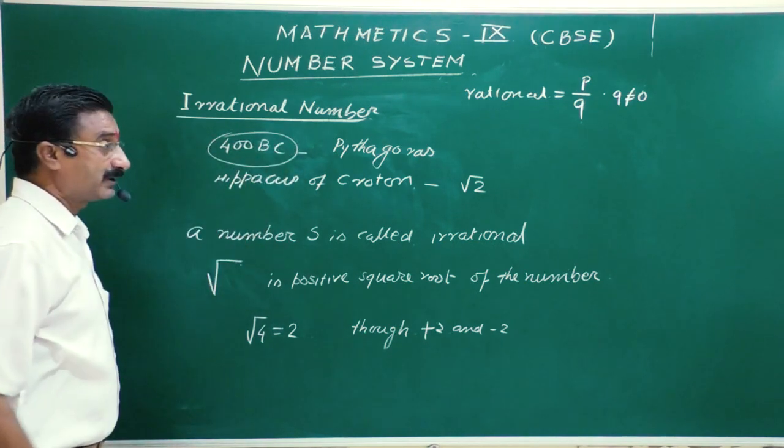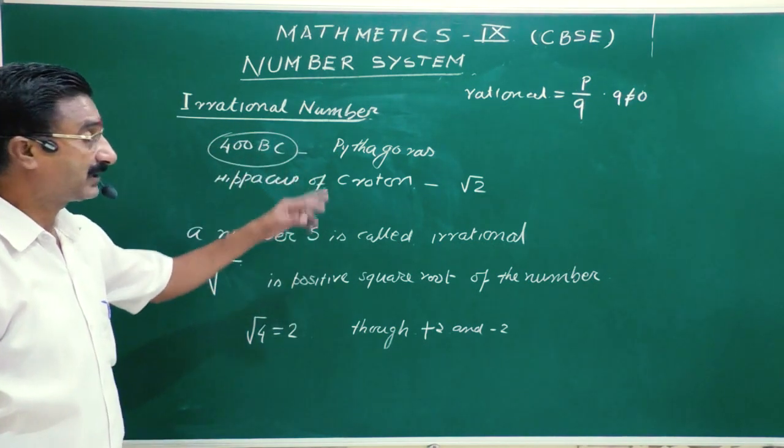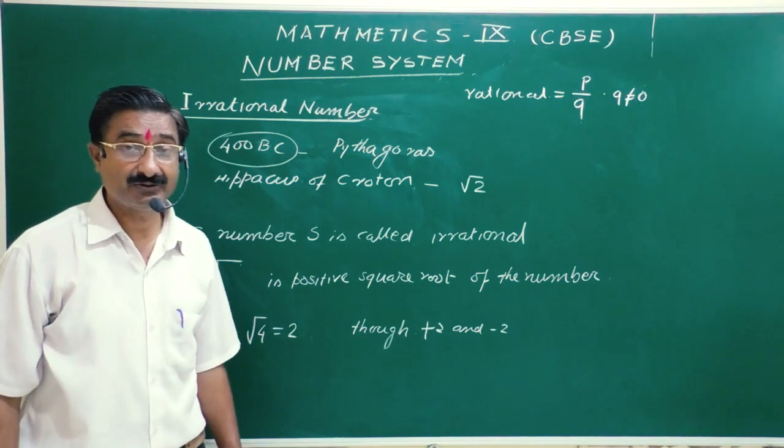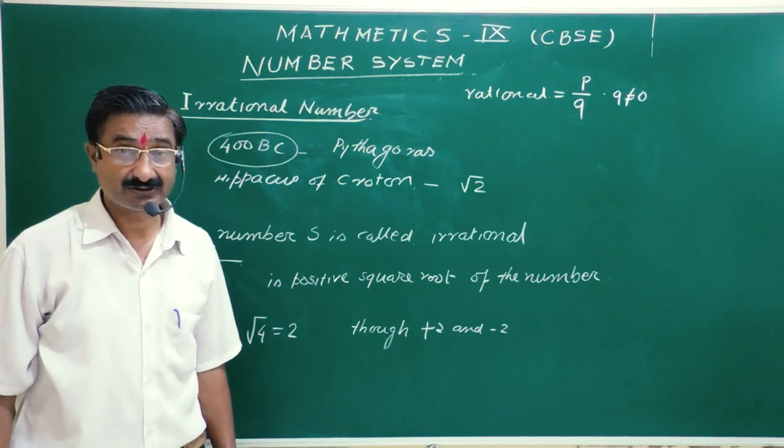In 400 BC, Pythagoras found out the irrational numbers.